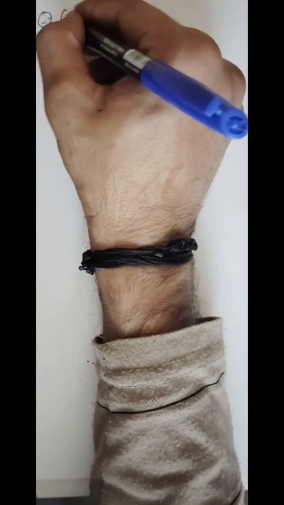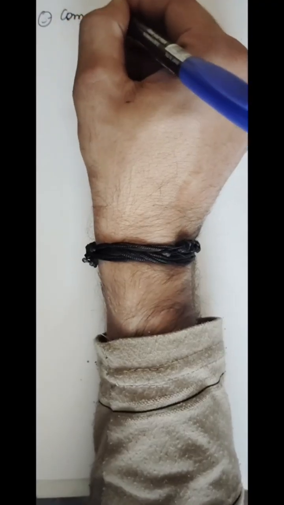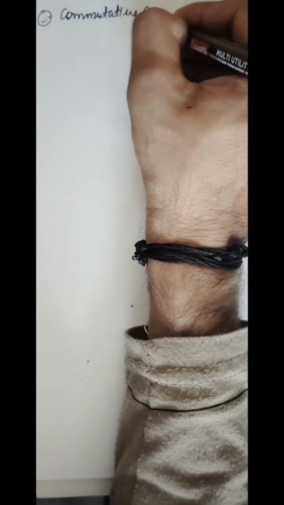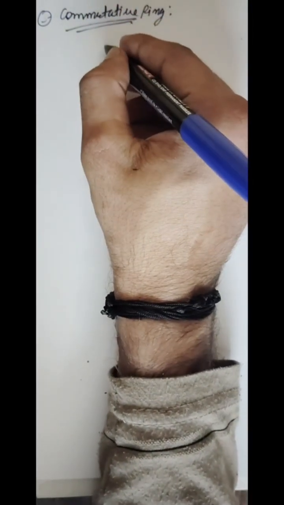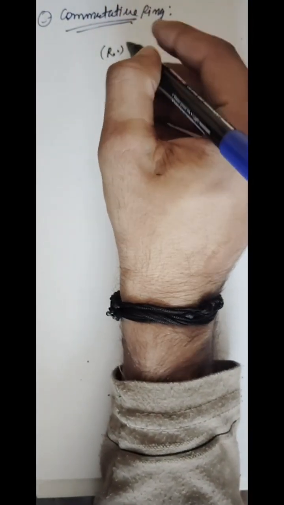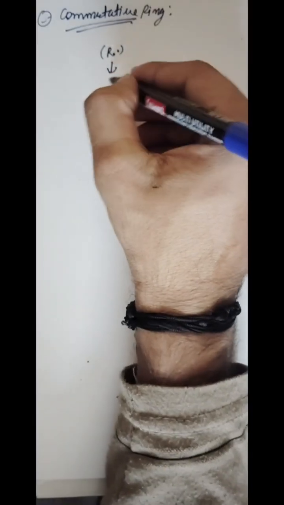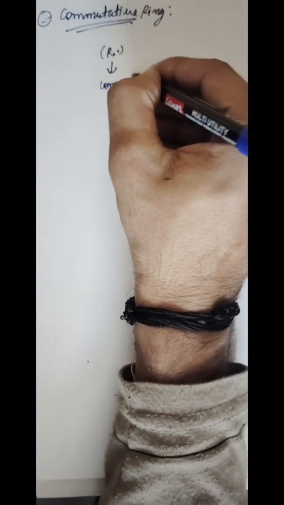So student, our third special type of ring is commutative ring. In this ring, your R positive has the commutative property also.